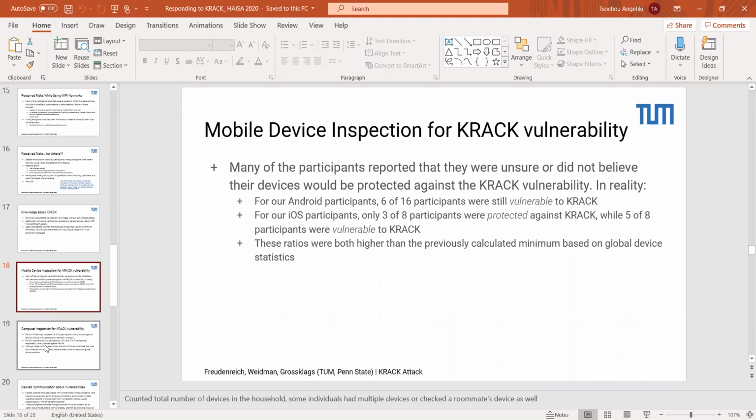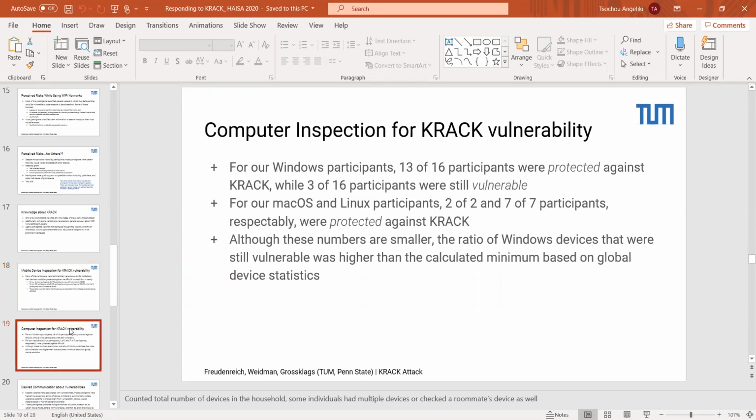In reality, we did find that a number of participants were still vulnerable. For our Android participants, 6 of 16 still had vulnerable Android devices, and for iOS, only 3 of 8 were protected, while 5 of 8 participants at the time were still vulnerable to KRACK. If we're going just off of ratios here, and I don't really like to use numbers in terms of qualitative data, but in terms of broad ratios, these numbers were both higher than what was calculated based on global device averages.